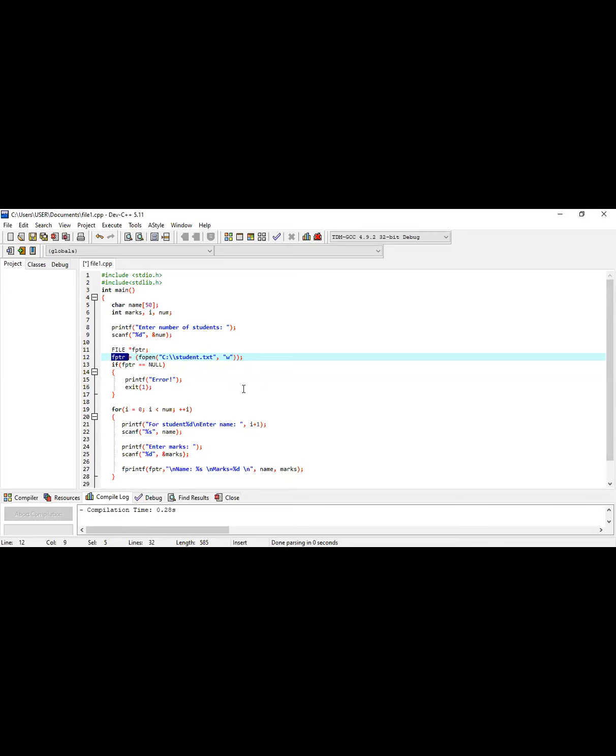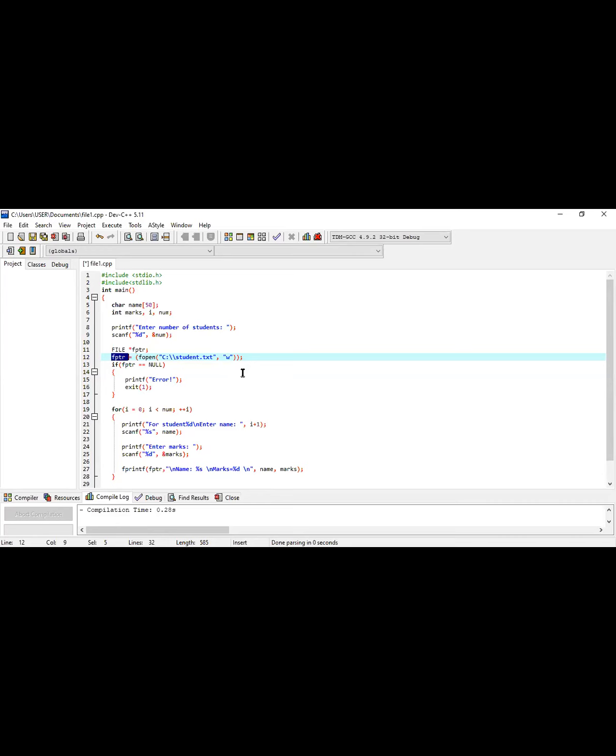My file is not created yet. I am going to create the file now. This student file, I'm now creating. I'm talking about writing data into the file, not about reading data from the file. So I'm creating a new file, and I'm writing the information of a student onto it.